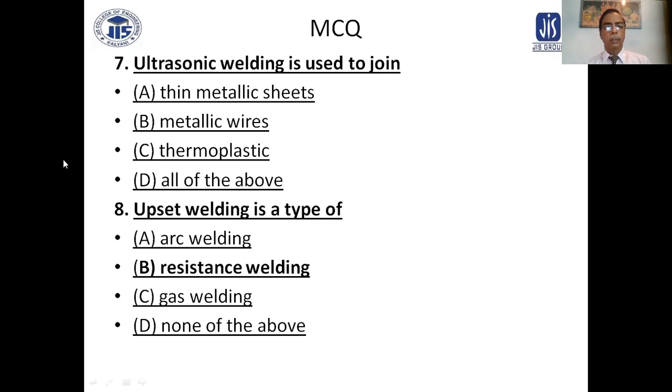Ultrasonic welding of thin metal sheets is okay, metallic wires also okay, and thermoplastics can also be welded by ultrasonic welding. D, all of the above, is the correct answer. These are all used.